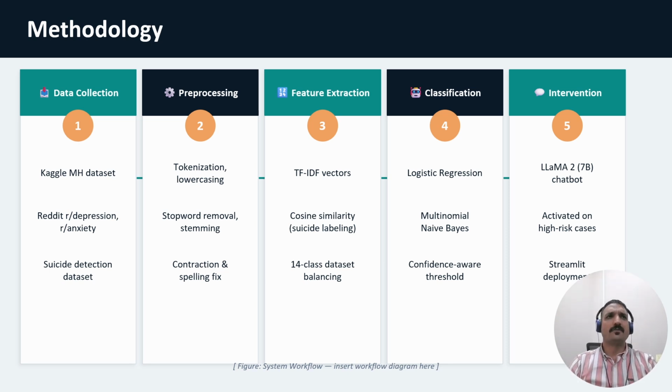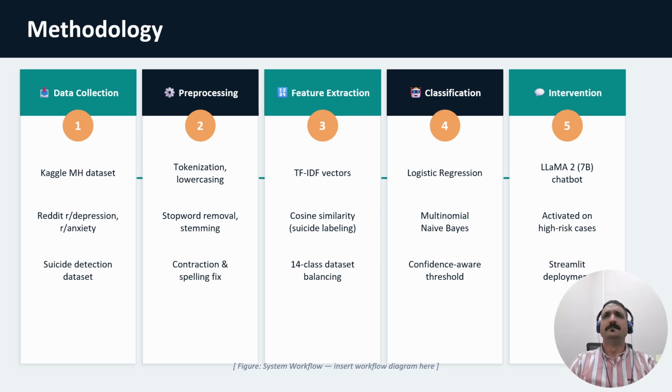First of all, the methodology. We collected the data from Kaggle, using Reddit, and the suicide data set we got from one of the organizations. We pre-process it. That's the most important part of any model building, because we say garbage in, garbage out, so we have to prepare our data. For that, we use tokenization, lower casing, stopword removal, contractions, spelling, and for the feature extraction, we use the TF-IDF